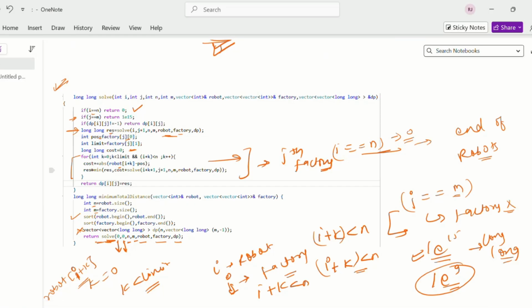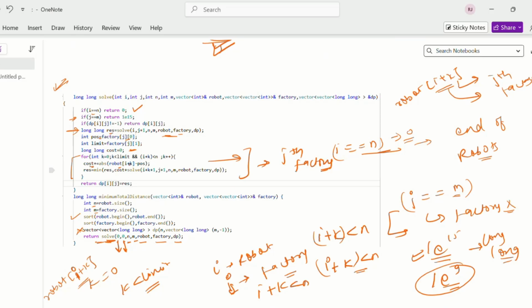This is showing that we are using the i plus k robot for this jth factory.